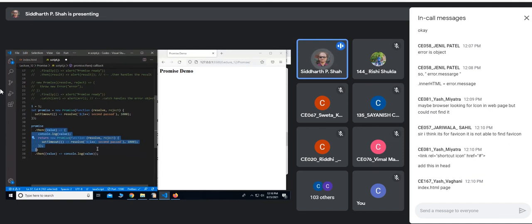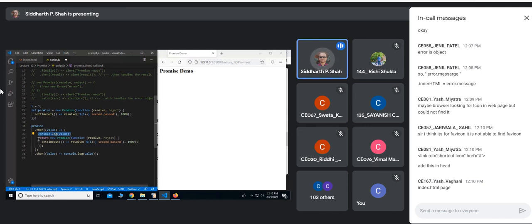Even the first argument, if you pass it, the second argument you can ignore. And in the first argument, definitely it is the function for handling the successful promise. So here the value that I have passed will be taken here, and using that value, you just print it on the console.